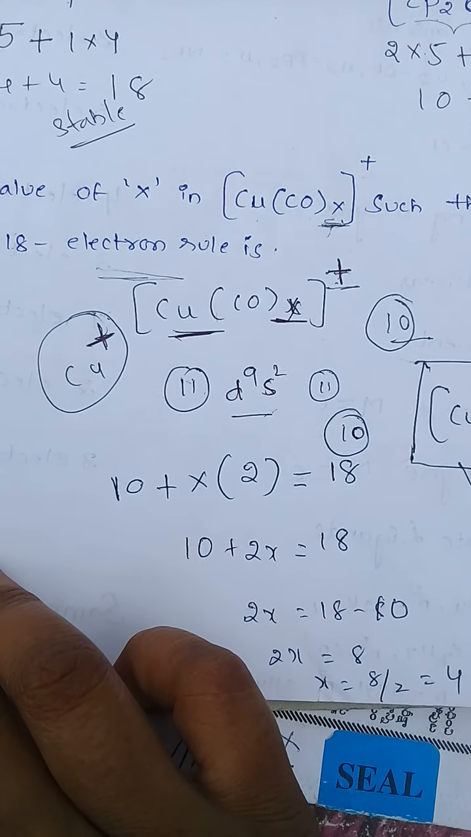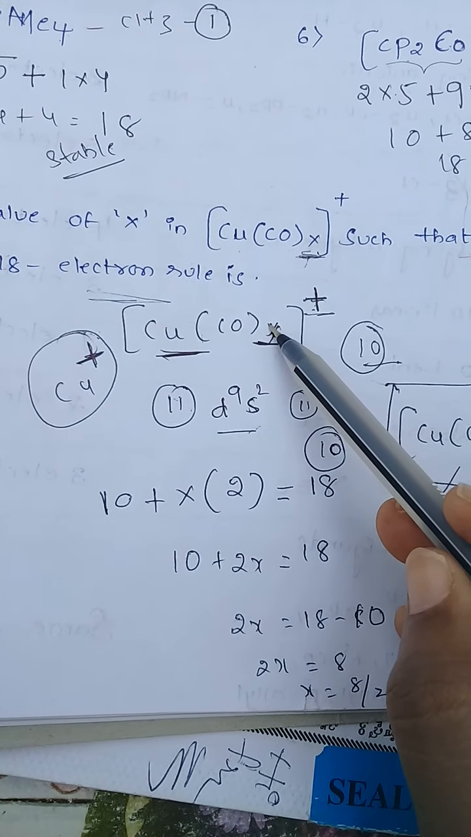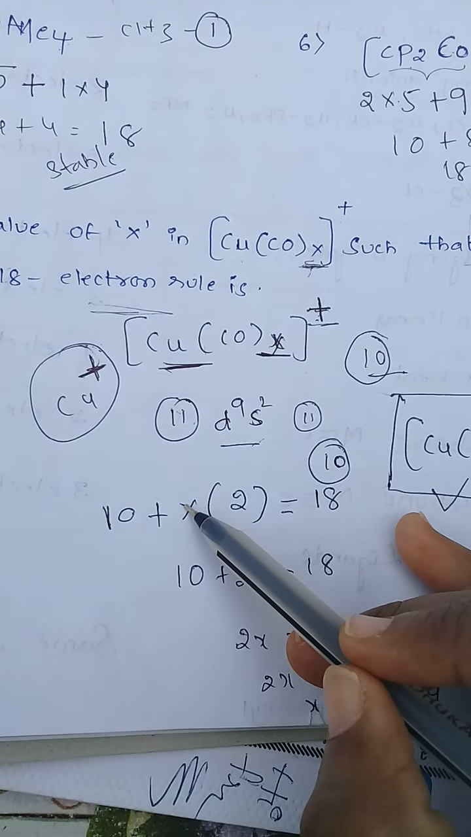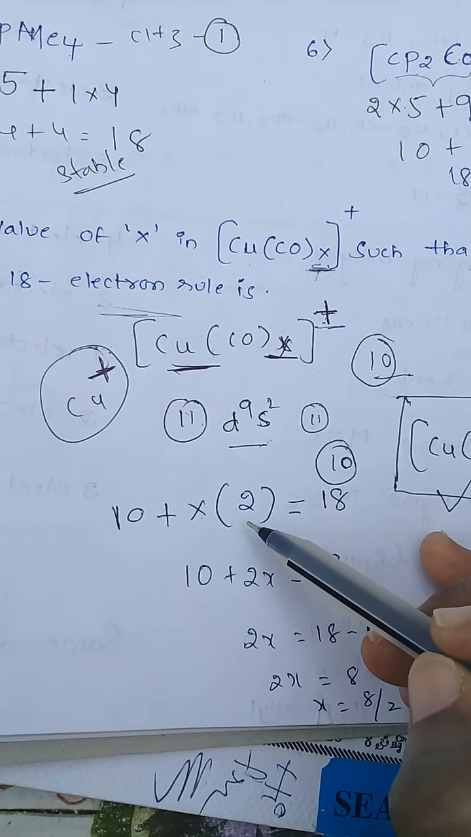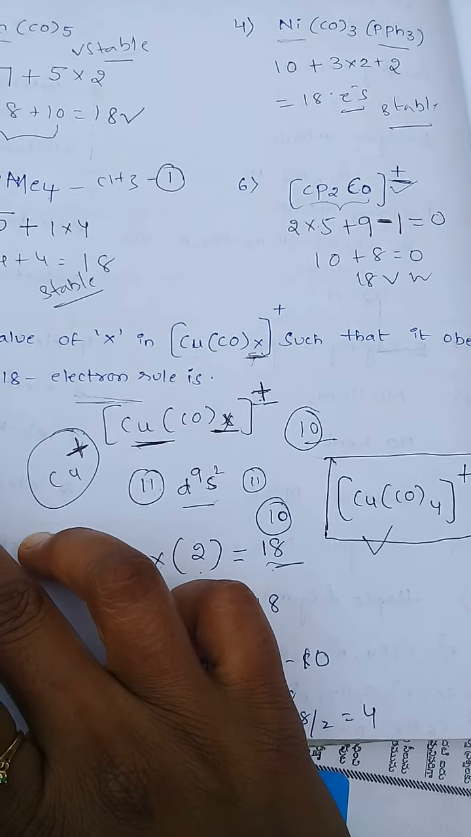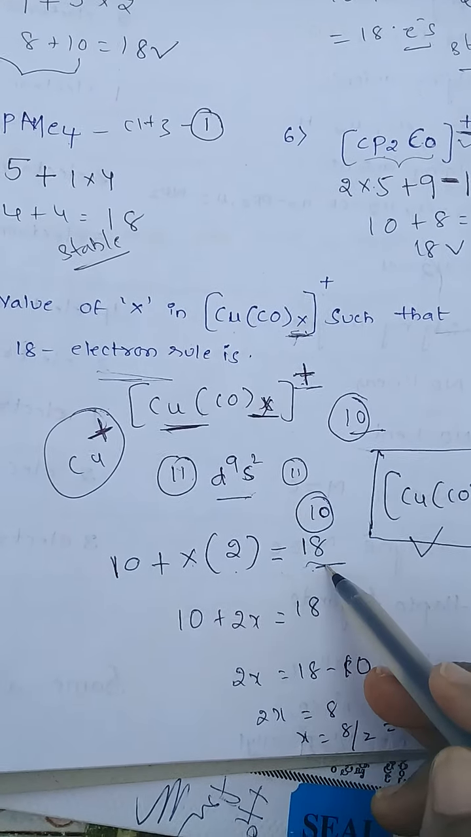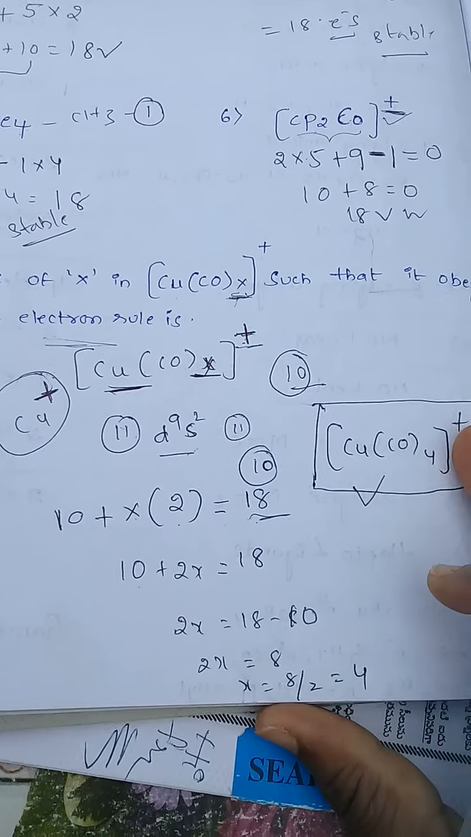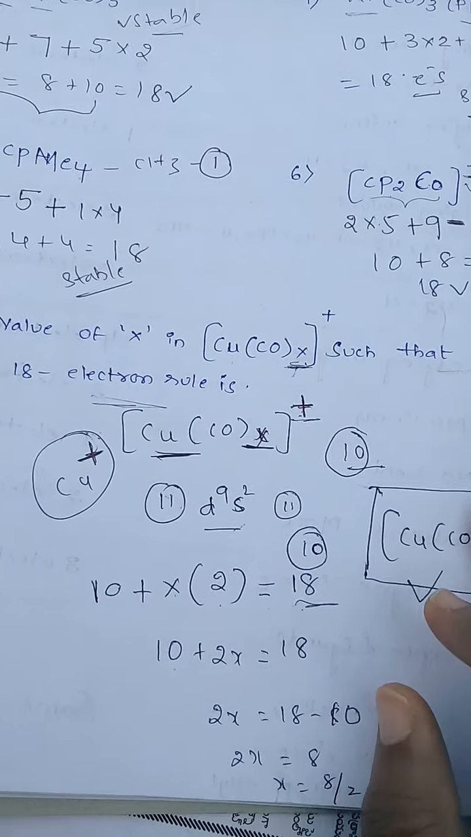See here, copper plus has 10 valence electrons, and we don't know how many carbon monoxides are there, we have to find it. So we take X for the number of carbon monoxides, and each carbon monoxide donates 2 valence electrons, equal to 18, because they already gave that this complex follows the 18 electron rule. So equal to 18. 10 plus 2x is equal to 18. You already know how to do this calculation. So this is the way to solve it when they give this kind of question in competitive exams.